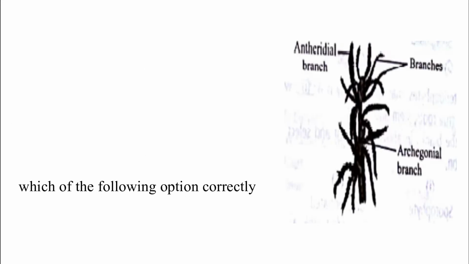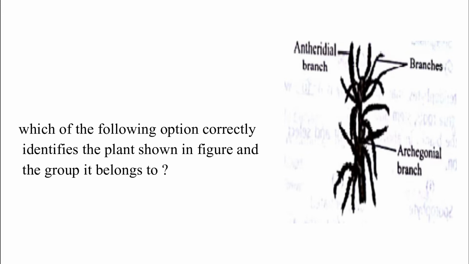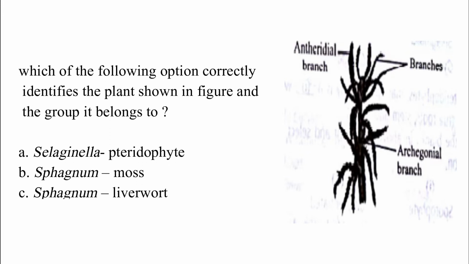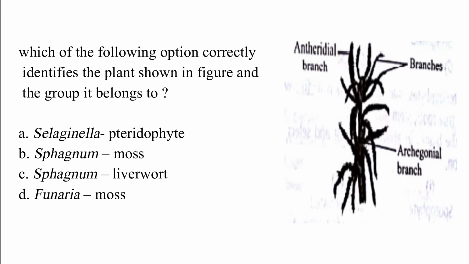Which of the following options correctly identifies the plant shown in the figure and the group it belongs to? Option A, Selaginella, pteridophyte; option B, Sphagnum, moss; option C, Sphagnum, liverwort; option D, Funaria, moss. The correct answer is option B, which is Sphagnum moss. The plant is Sphagnum, which belongs to the group of mosses.